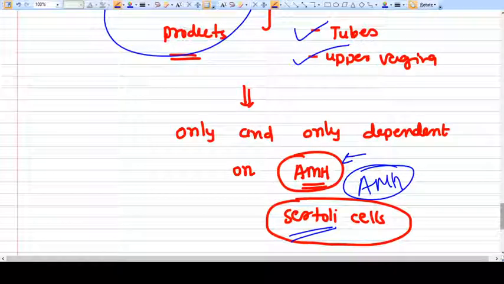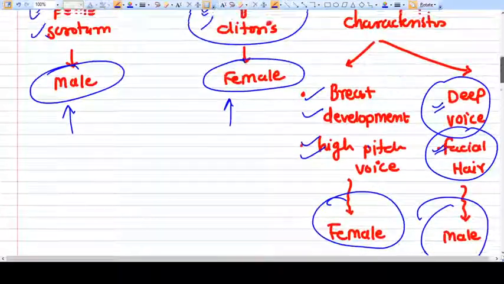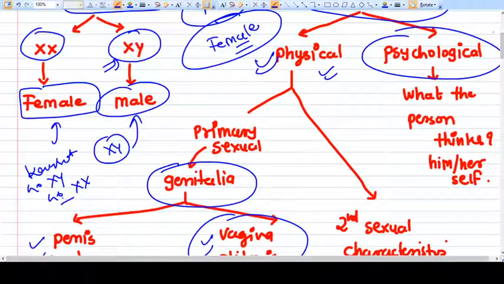So you need to understand these three things first. In the next videos we will discuss primary amenorrhea and different disorders like congenital adrenal hyperplasia, and psychological disorders of male and female.